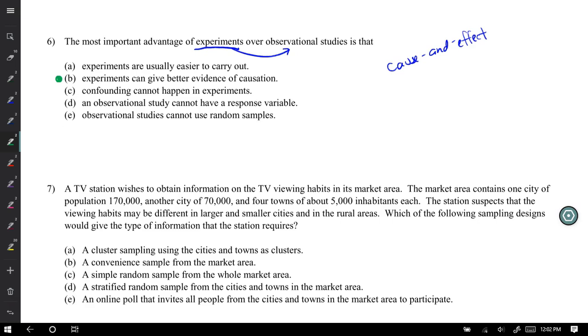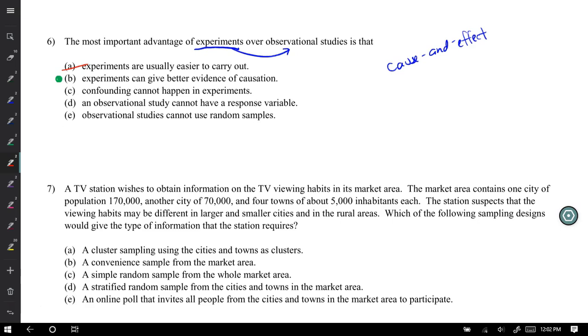So let me just read the other choices just to make sure there wasn't one that's phrased even better addressing the same situation. Experiments are usually easier to carry out. No. I mean, there's a lot of detail that goes into experiments, with the controlling, identifying any variables, randomly assigning. There's a lot that can go into it. Confounding cannot happen in experiments, and that's false.